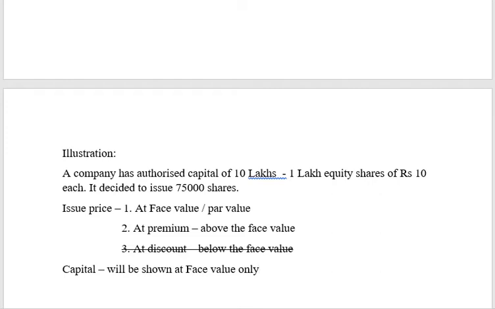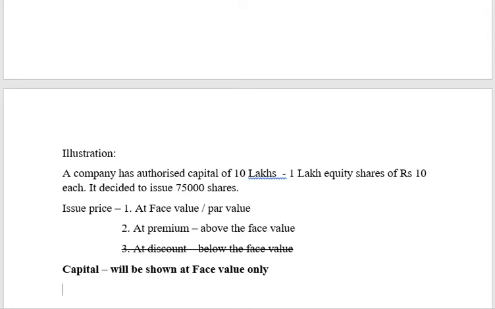But when we say what is the issued capital, or whenever we use the word capital, capital is not 75,000 into 15, capital is only 75,000 into 10. So capital will always be represented at face value only. This is a main thing that you have to remember, because the denomination for the share is only the face value. So capital should be represented only at that denomination, because the word itself is share capital. So the denomination will remain constant. It will never change. Right? Clear with this? So now let's move on one by one.